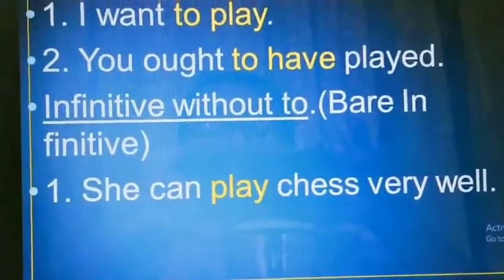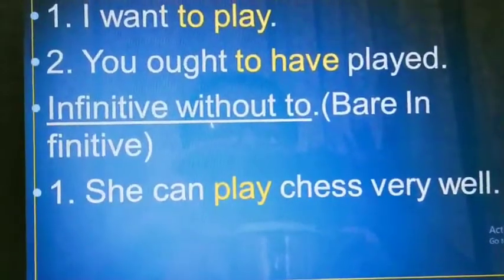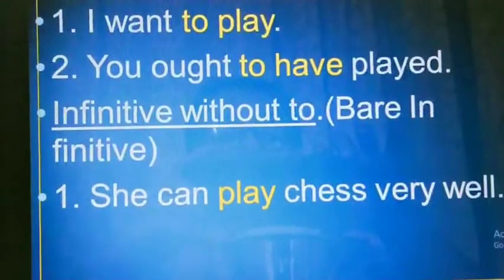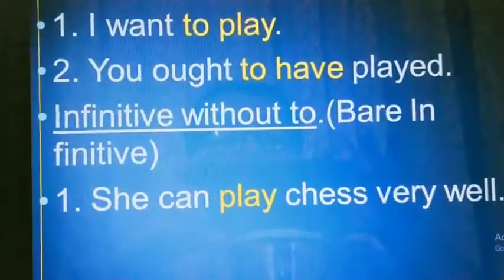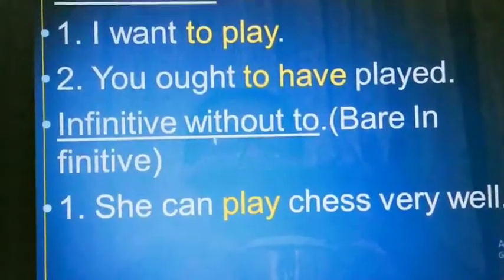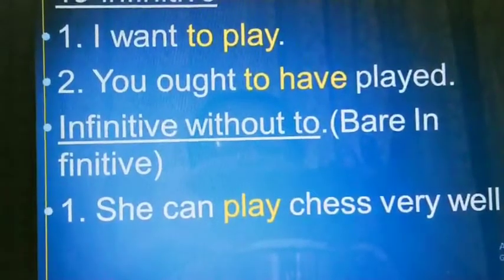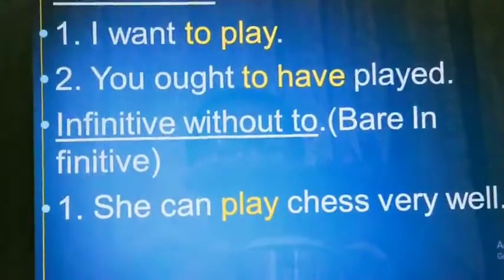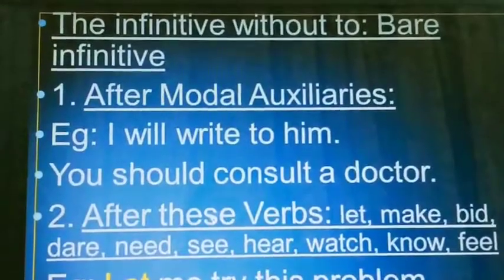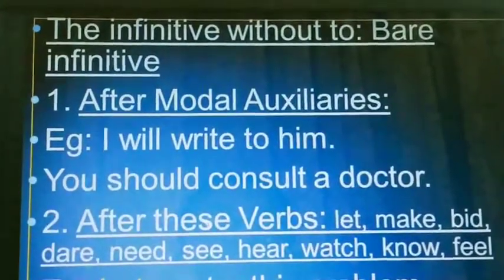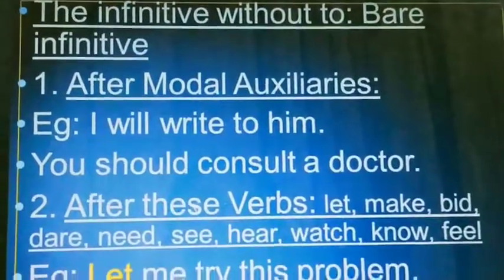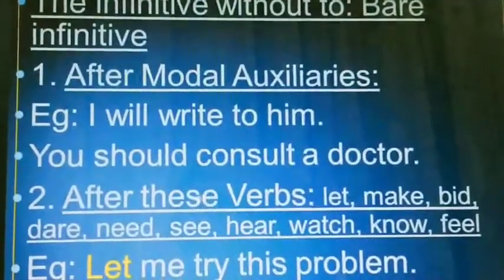Let us see one example. She can play chess very well. Here, can play. Play here cannot change into another form. This play is also an infinitive, but this infinitive is known as bare infinitive. The infinitive without to is known as bare infinitive, and the uses of it we will see.